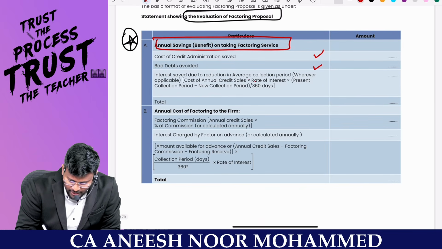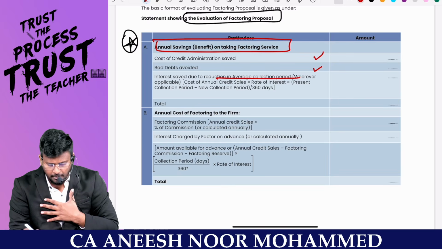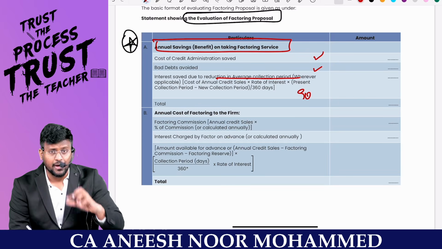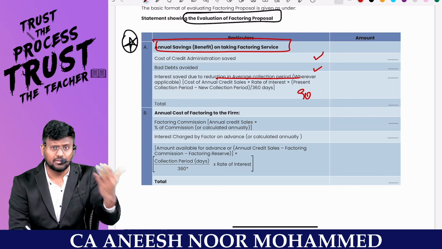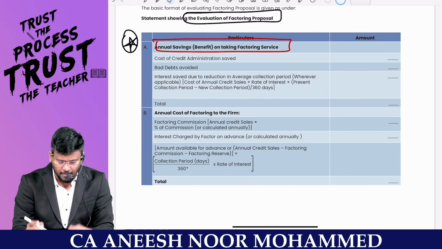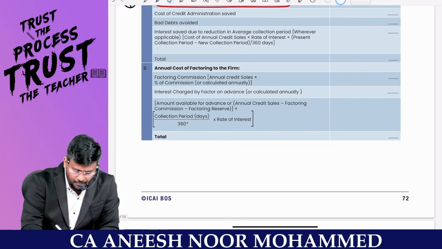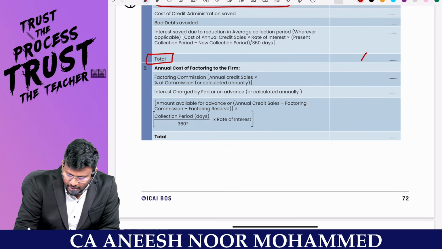Interest saved due to reduction in the average collection period. If I am collecting, my dear lovable students, I'll be getting money from debtors only after 90 days. But if I am giving to the agency, the very next day I'm getting the money, or within 30 days I'm getting the money. So interest can be saved. These are the three savings. What are the three savings, man? Administration money can be saved. Bad debt can be saved. Interest can be saved. These are my benefit, total benefit I have earned.